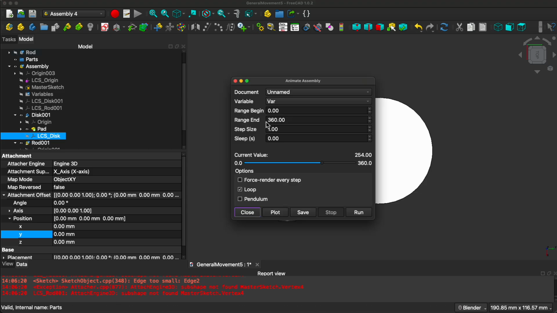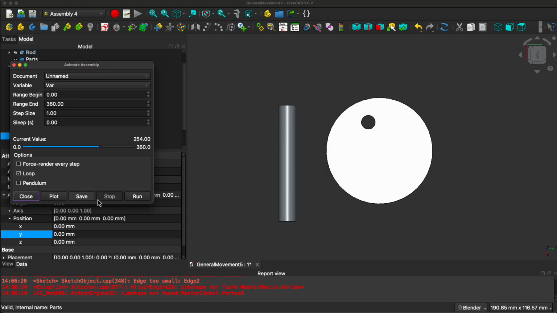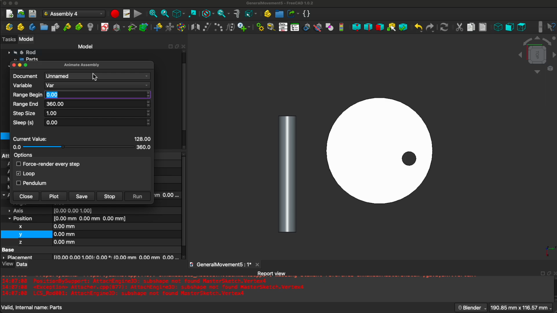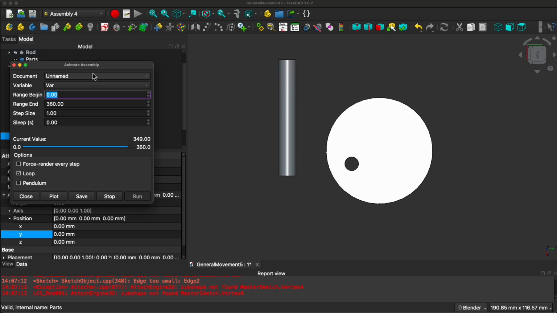Run it. Okay, there you go. Two movements driven by one variable, an angular circular movement and a linear movement.